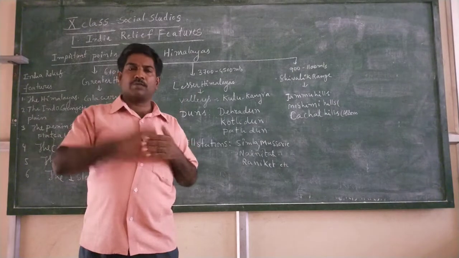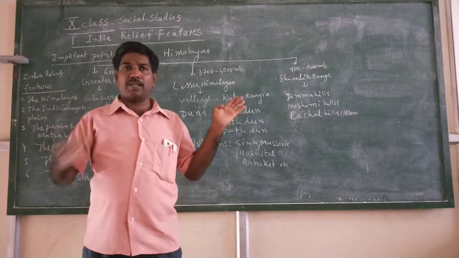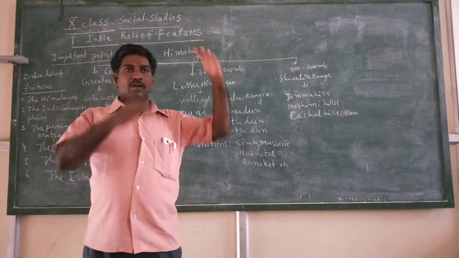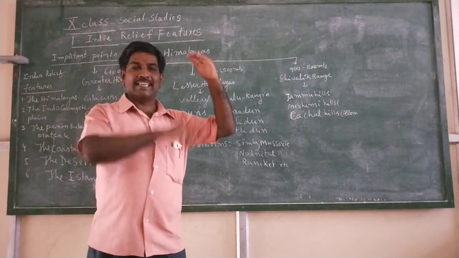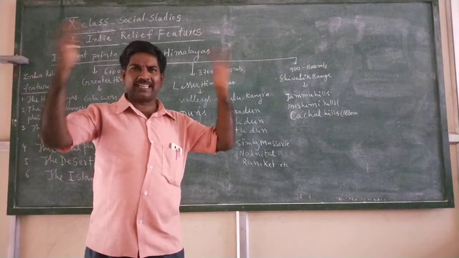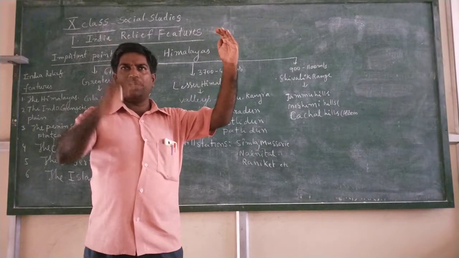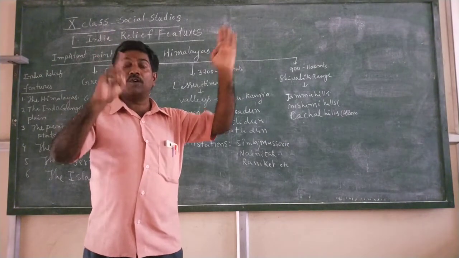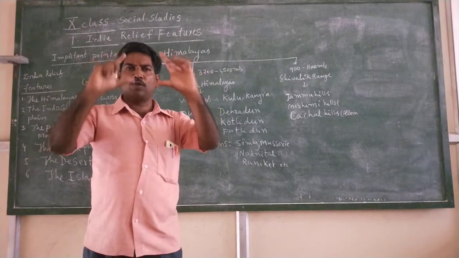First of all, we talk about the previous lesson. We know that in 9th class we studied Gondwana land and Angara land, divided by the Tethys Sea, and everything we know. We recollect the things. India is a part of Gondwana. India is a part of Gondwana. You can fix it in the mind. India is a part of Gondwana.